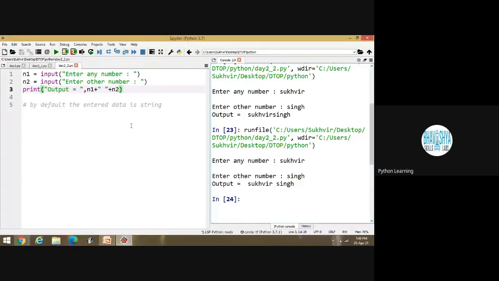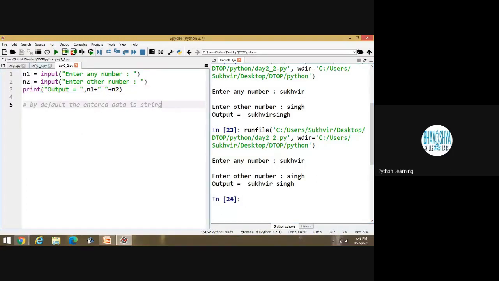By default, the entered data is string data. Suppose I have to enter some integer data, then what to do? Sir, we can say int, then we can enter the data inside the int. Yes, we have to declare.